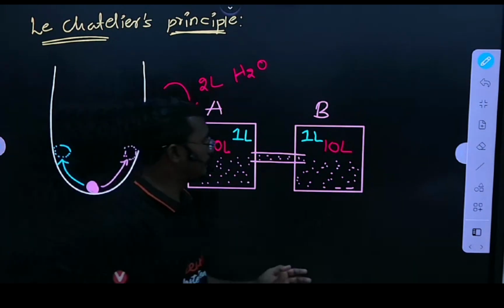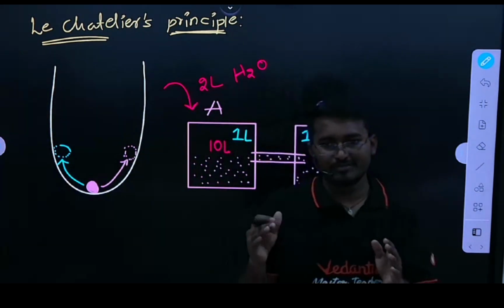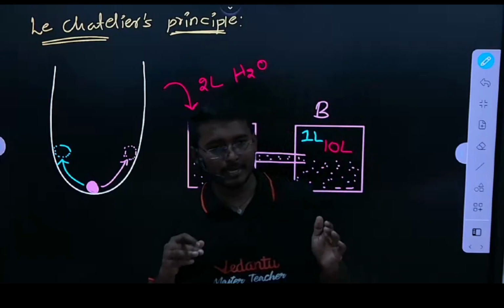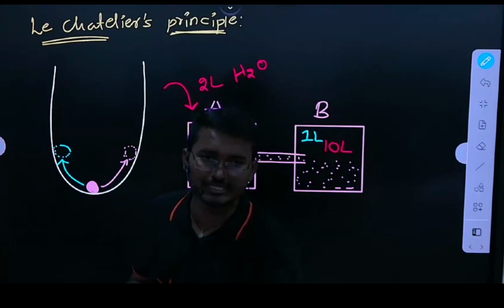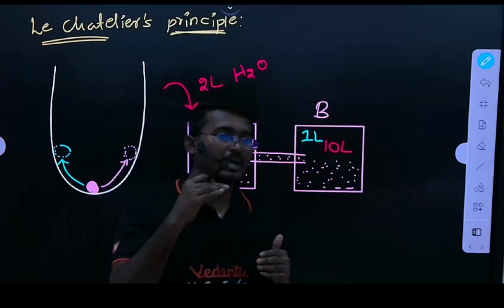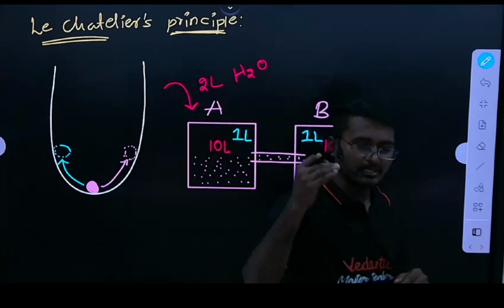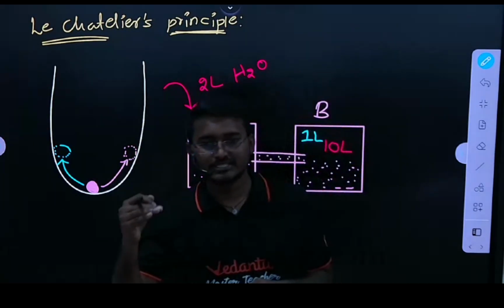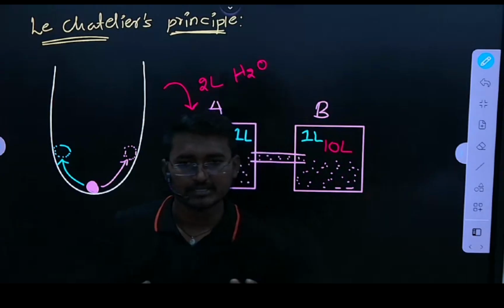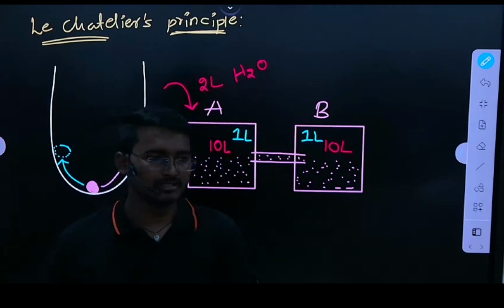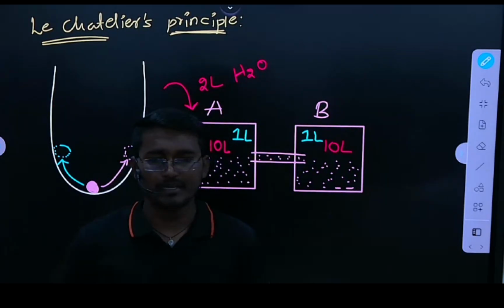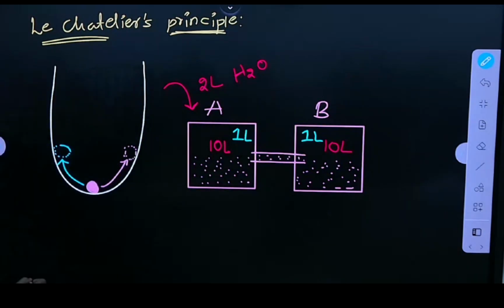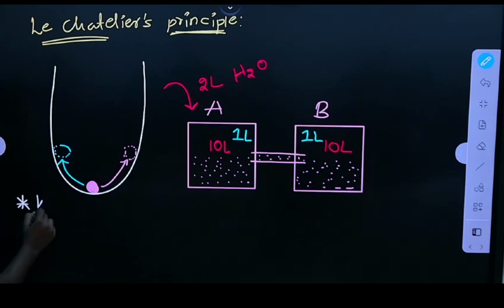So what we can say simply, whenever the system is in equilibrium, if we disturb the system, that system never allows the change. That means the system opposes the change in equilibrium of the system. Okay, that principle said by Le Chatelier. So how are we going to write the definition for this Le Chatelier principle? So see here,